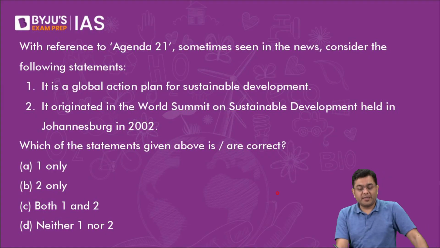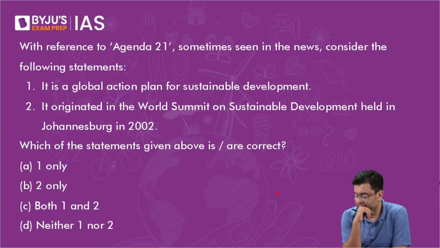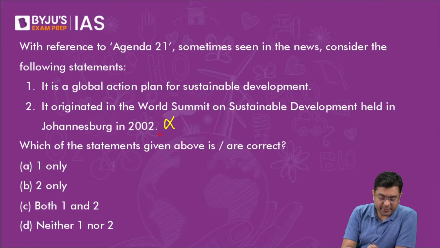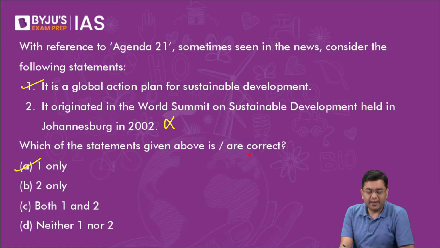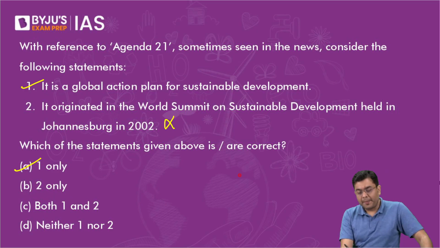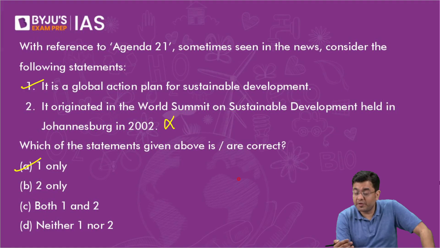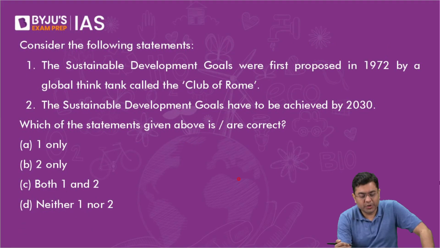With reference to Agenda 21, some correct in this case. On sustainable development, it originated in the Rio Summit. So the first statement is correct. So the correct answer will be A. Agenda 21 was amongst the three documents which were finalized in the Rio Summit. You had the Forest Principles, Agenda 21, as well as the Rio Declaration.